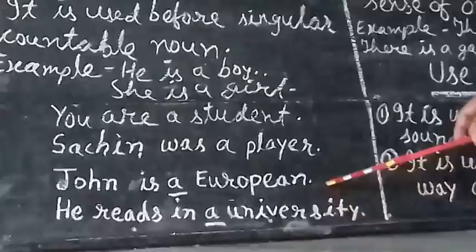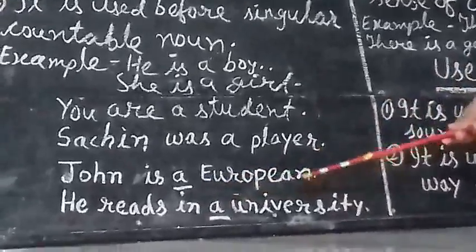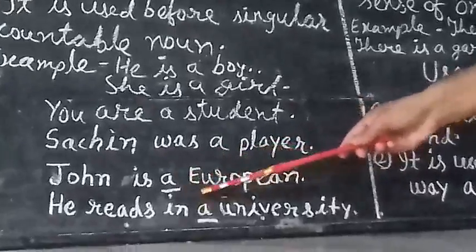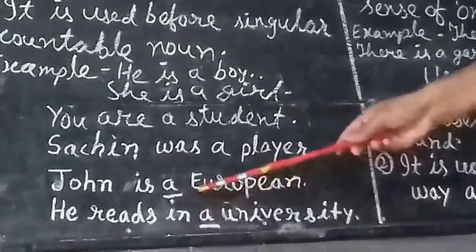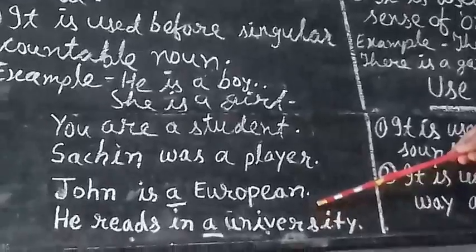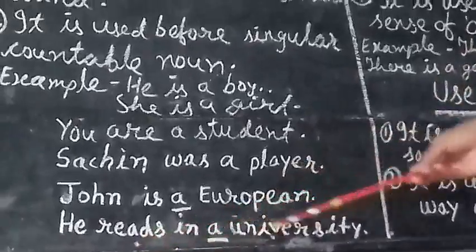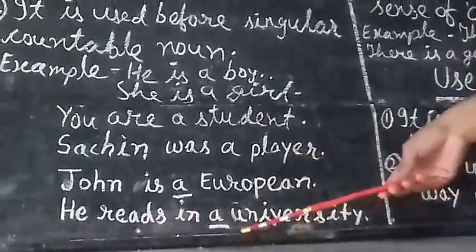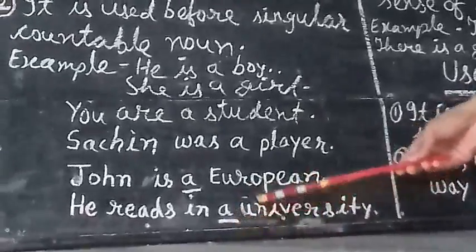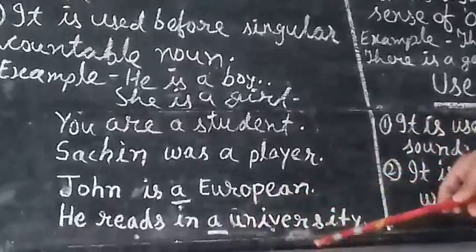John is a European. You should mind here, there is the word European, but we have used a. It starts with the vowel E, but its pronunciation, its sound, is like a consonant. He reads in a university. Here also you should mind university. There is a. It starts with U, which is a vowel, but its sound is consonant.